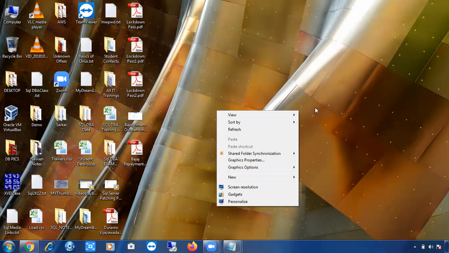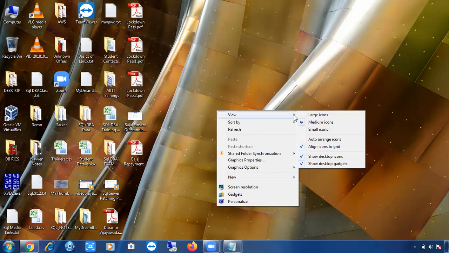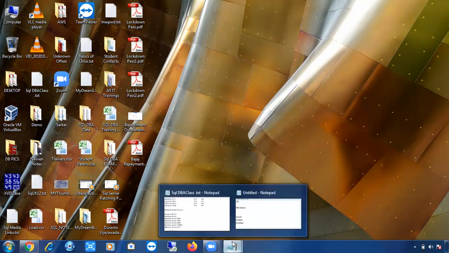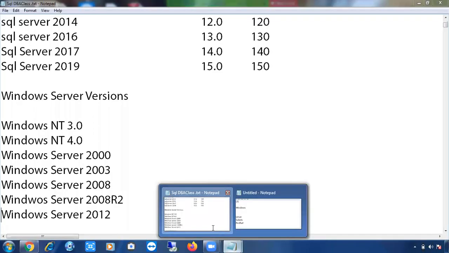But again, GUI is only for our convenience. The system doesn't understand GUI. Finally, whenever you select any option, that option will be converted into the command by itself. This all can be done by the operating system. Clear? So like this it is going to work, right?